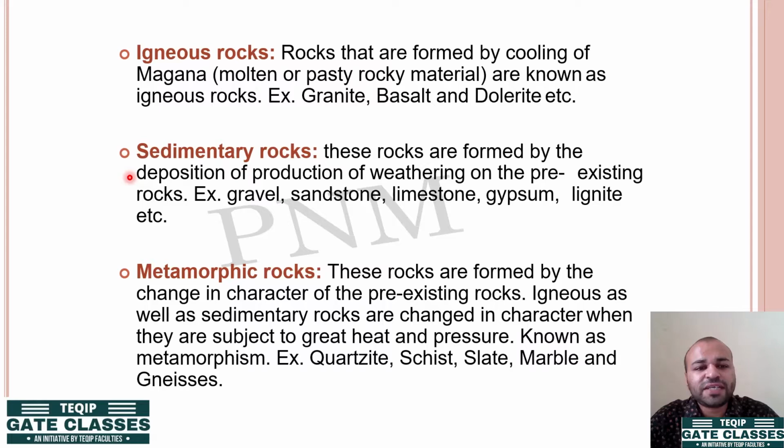Next we have sedimentary rocks. Sedimentary rocks are the rocks that are formed by the deposition of products of weathering of pre-existing rocks. क्या मतलब है इसका? जो rocks पहले से exist कर रहे हैं, उन पर deposition हो, उन पर weathering हो. What do we understand by weathering? Weathering is a process of breaking the pre-existing rocks. It breaks them physically and chemically. How does it happen? See, it's not an immediate process, या कि बहुत छोटे टाइम का प्रोसेस नहीं है. It's a very long process. It takes a lot of time, thousands of years.